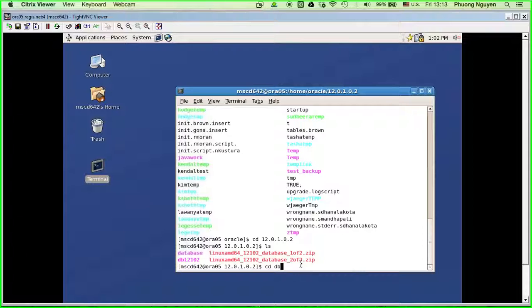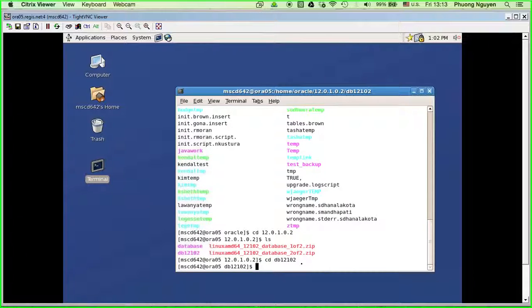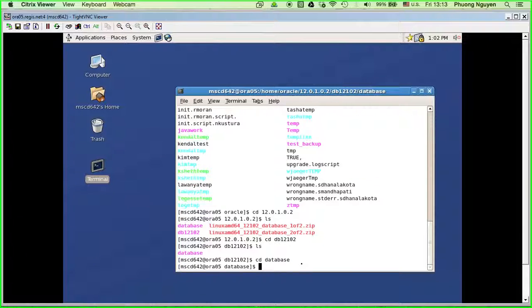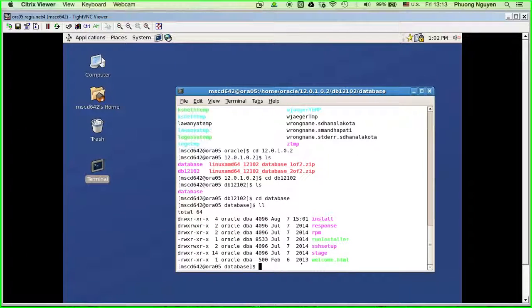So I'm gonna cd to that directory. All right. Okay, and I cd into database. That's the last one, I promise. Okay, here you go. So these are the files that I extracted.